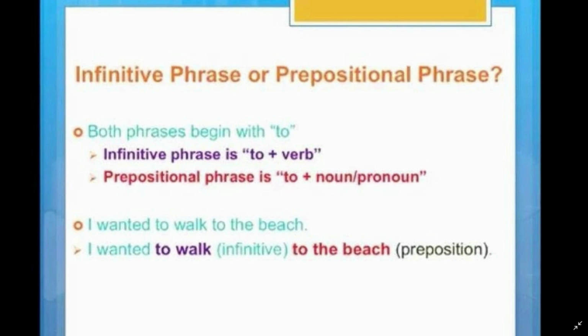Another example of infinitive phrase and prepositional phrase. I wanted to walk to the beach. In the highlighted phrase there, to walk is an example of an infinitive. It starts with to followed by a verb. To the beach is an example of a prepositional phrase. It starts with to followed by the noun, the beach.